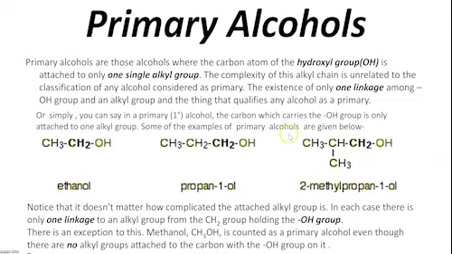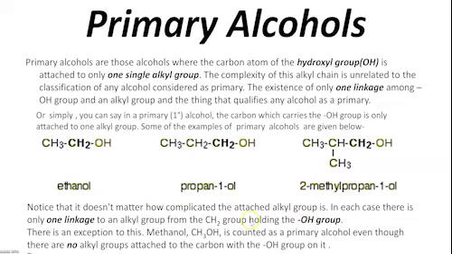Some of the examples of primary alcohols are given below: ethanol, propan-1-ol, 2-methylpropan-1-ol. The most important thing here is the position of the OH group, and in all the cases it is at the first carbon. Notice that it doesn't matter how complicated the attached alkyl group is.